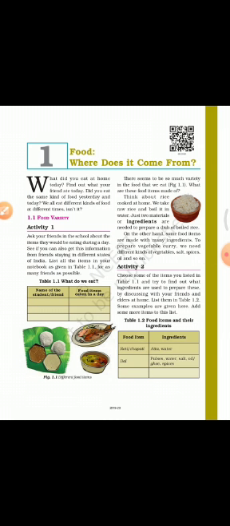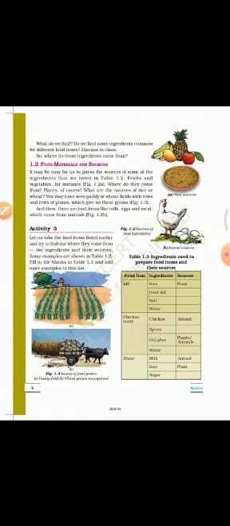What you have to do is list down those food items and also list down the ingredients that are used to prepare that particular dish or that particular food. You can take the help of your mother. You can ask your mom, how is that dish prepared?